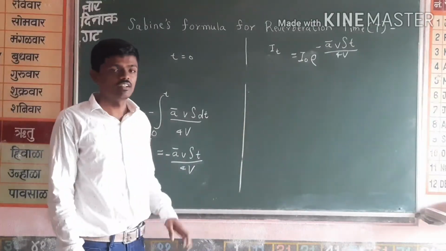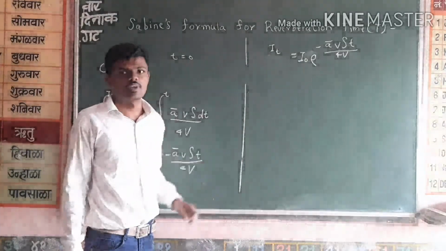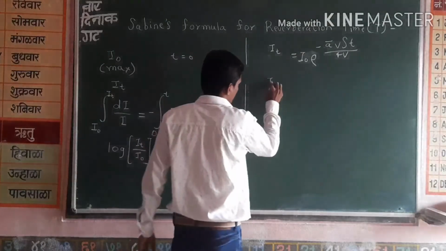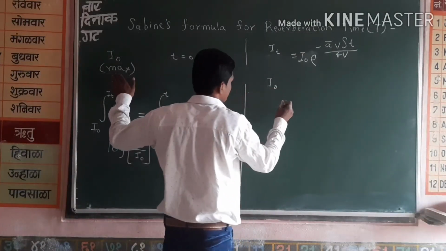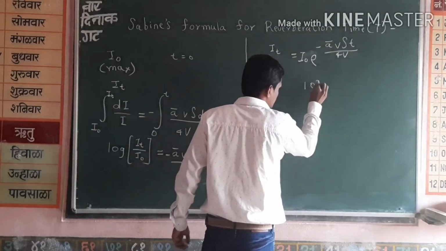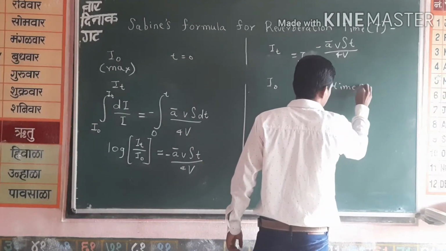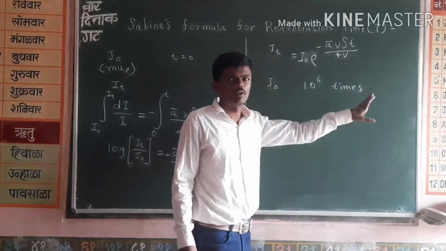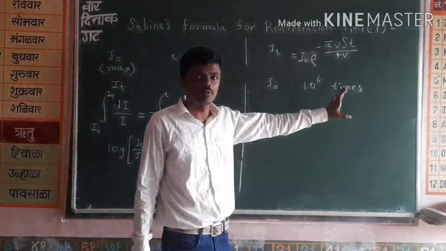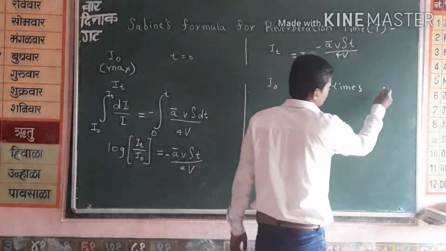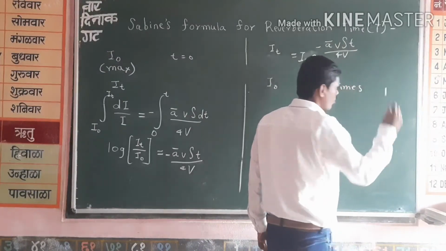Now, Sabine to find reverberation time has taken the I naught, meaning maximum intensity, as 10 raised to 6 times the limit of normal human audibility of a human ear. That means we can take audibility as unit 1.